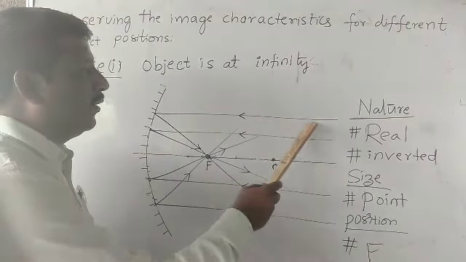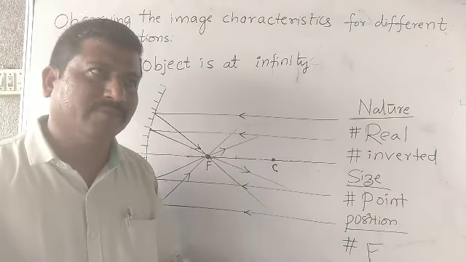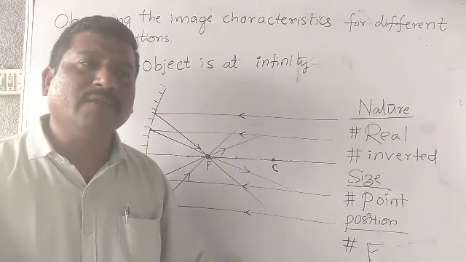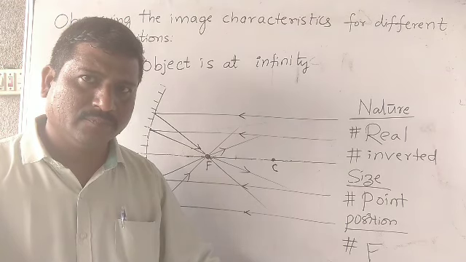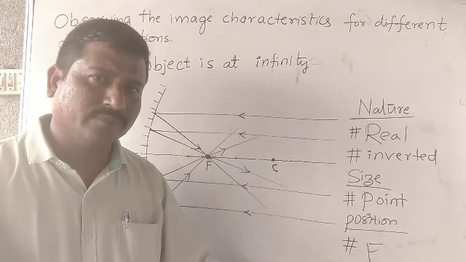Okay. Now, how many rules are there for a concave mirror? Three rules. Very good. Can you say the first rule?